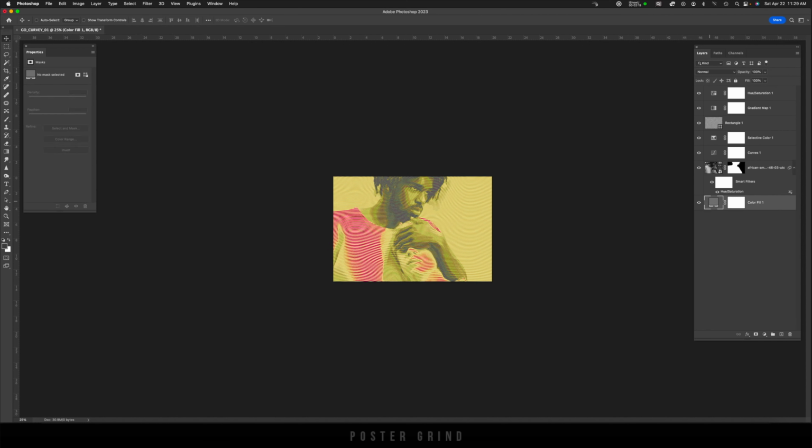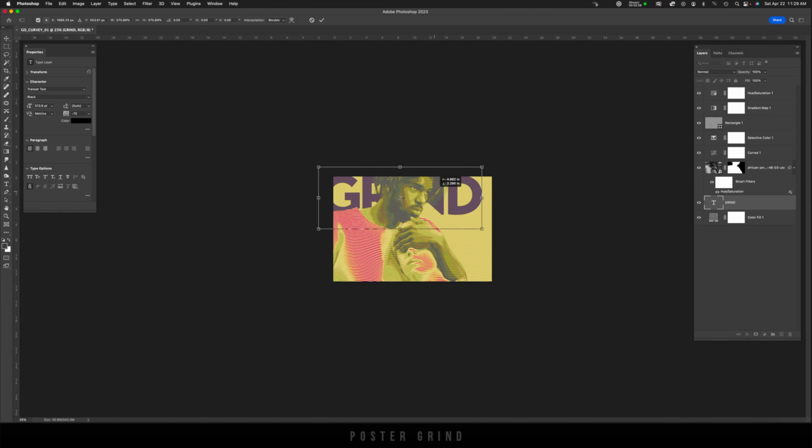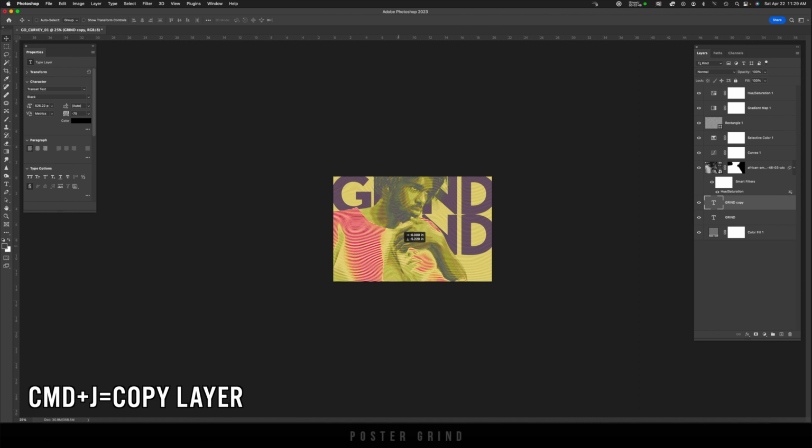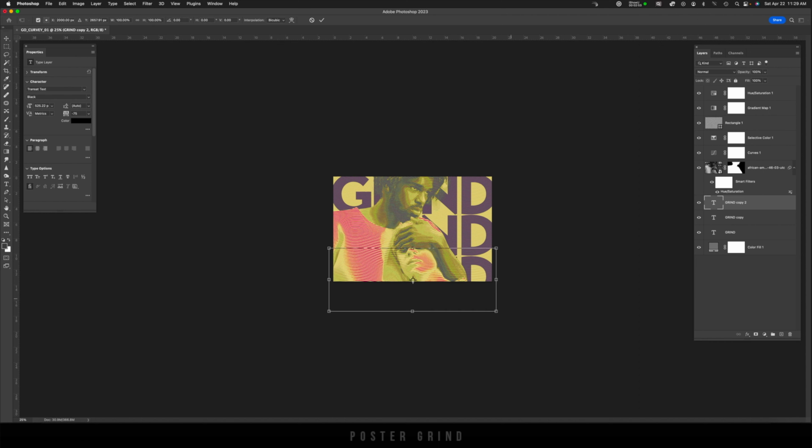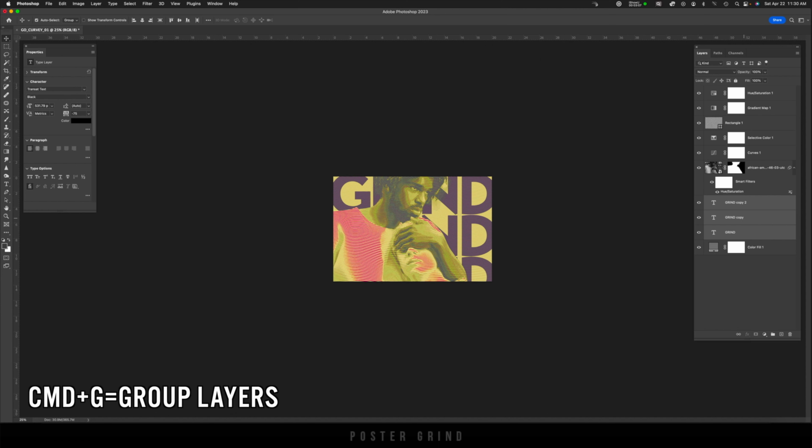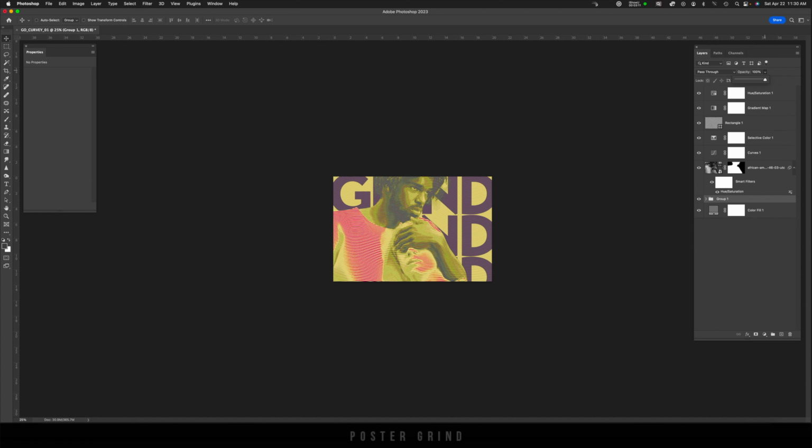And to go the extra mile, we're going to go back down to our bottom layer. We're going to hit new layer, and we're just going to put some type behind them to get a little on the graphic designy side. So I'm going to hit T on my keyboard. I'm just going to type out something. I'm going to hit Command T, increase the size, and then make something like that. Then I'm going to hit Command G with every layer of type selected. And then we can play with the opacity.